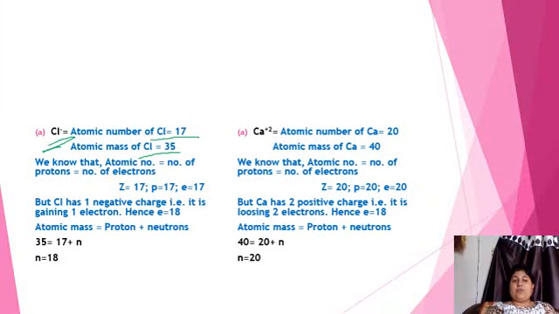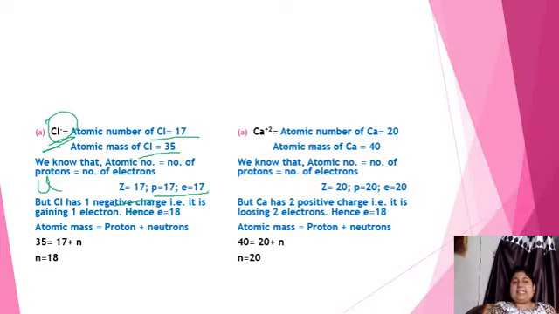Chlorine has 17 protons and 17 electrons, but here chlorine has one negative charge. Look very carefully, beta. It has one negative charge, which means it is gaining, accepting one electron. So now electrons will be 17 plus 1, 18. Clear?